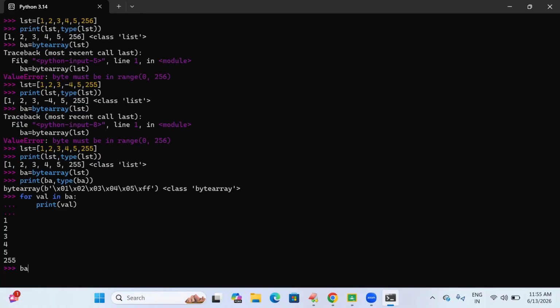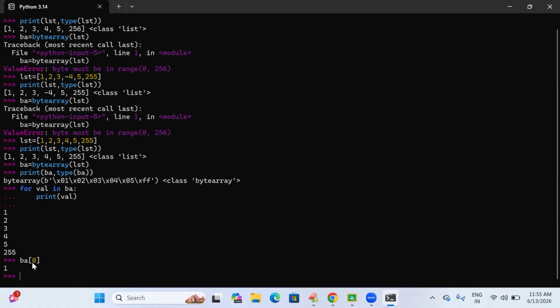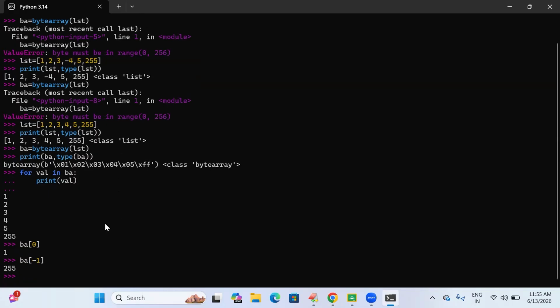And indexing is also possible in this byte array. See here, BA of i, I passed the index value as 0. At index 0, the value is 1. See here, 1 has been retrieved. Now I'm trying to retrieve the value 255. I have to give a negative index, -1. See here, 255 has been retrieved, right? Here, I have taken -1 in order to access the end element.